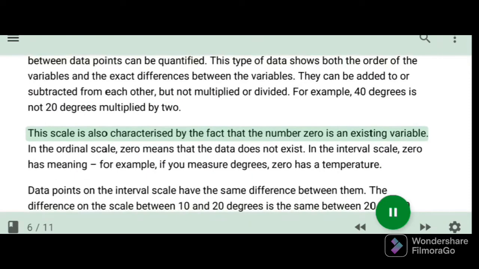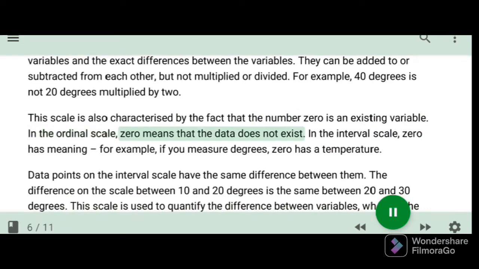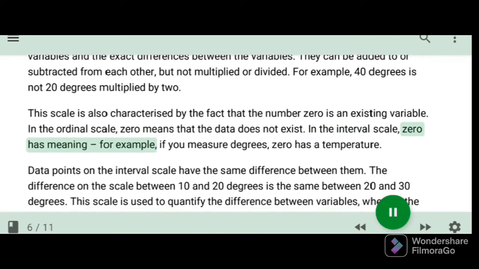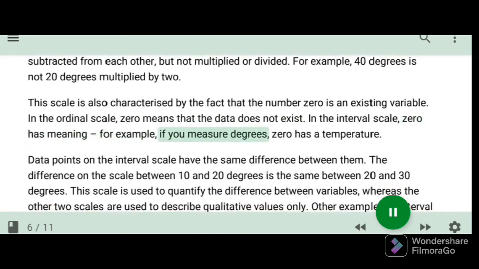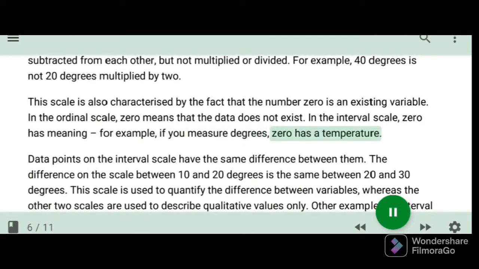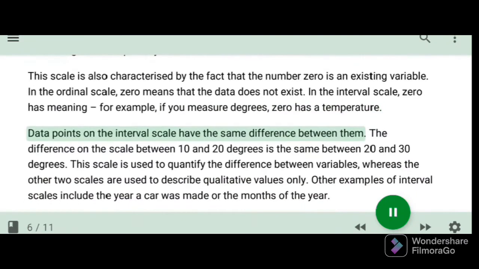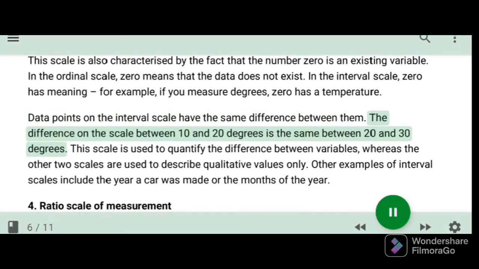This scale is also characterized by the fact that the number 0 is an existing variable. In the ordinal scale, 0 means that the data does not exist. In the interval scale, 0 has meaning. For example, if you measure degrees, 0 has a temperature. Data points on the interval scale have the same difference between them. The difference on the scale between 10 and 20 degrees is the same between 20 and 30 degrees.